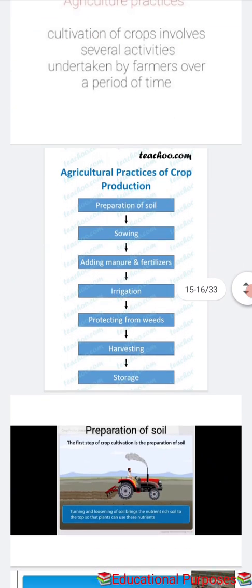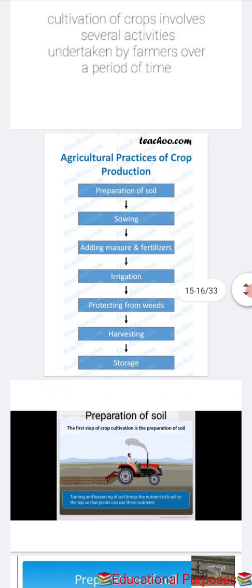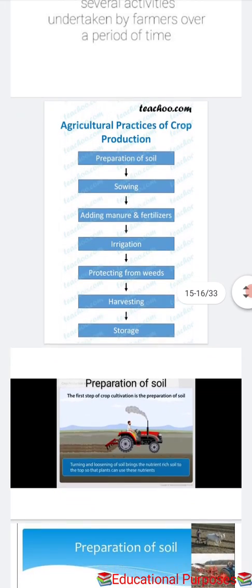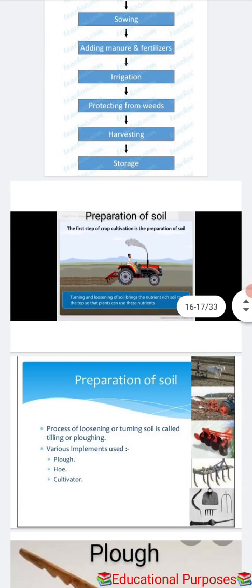Now what is meant by the preparation of soil? The first step of crop cultivation is the preparation of soil. Turning and loosening of the soil brings the nutrient-rich soil to the top so that the plants can use these nutrients. That is known as the preparation of soil. The process of loosening and turning of the soil is called tilling or ploughing. Now, the various implements used for tilling or ploughing.